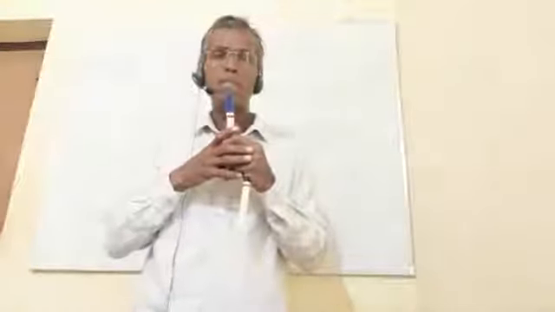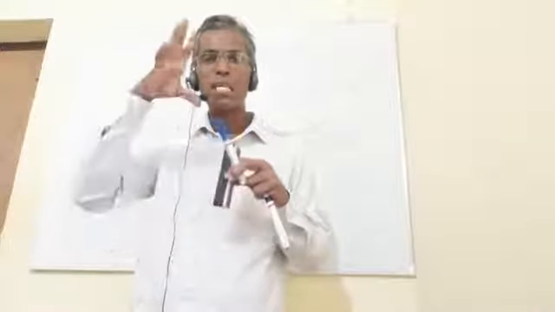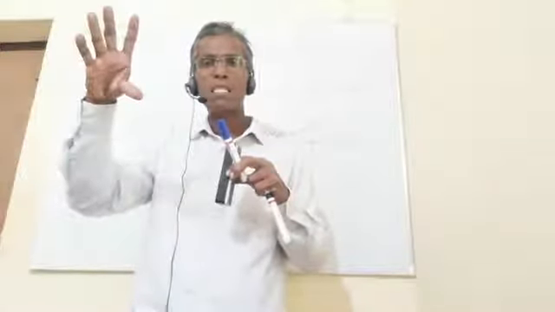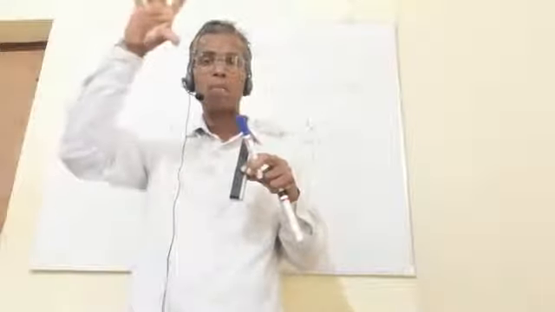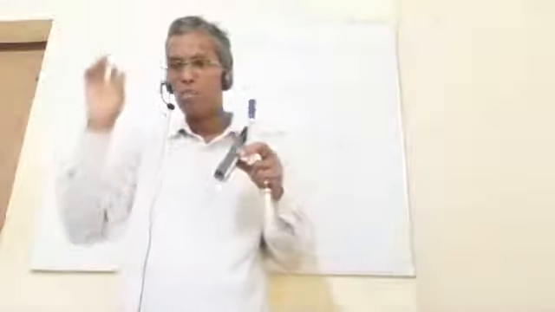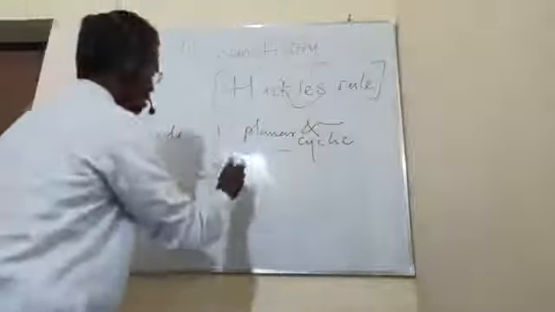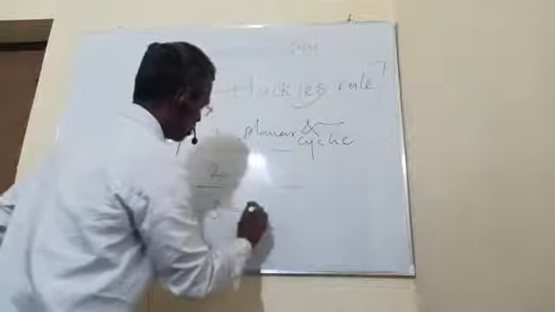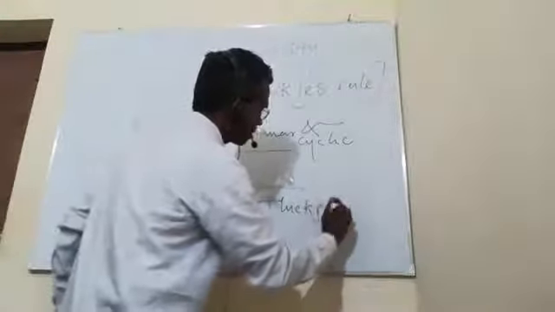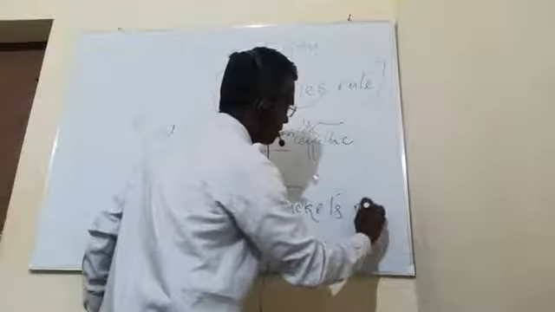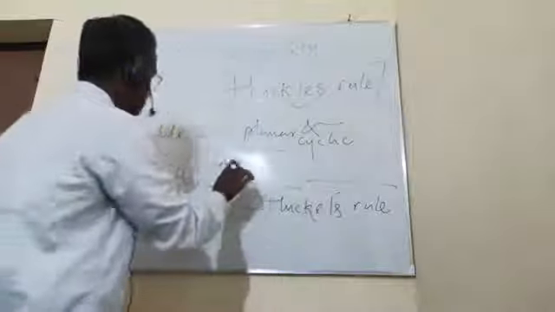The pi electrons in the p orbitals of an aromatic system should obey Huckel's rule, that is the 4n plus 2 rule. Rule number 3 is that Huckel's rule must be obeyed.